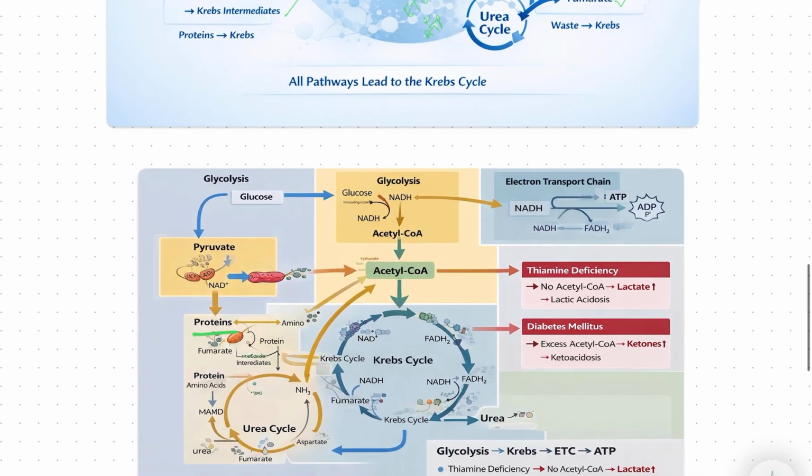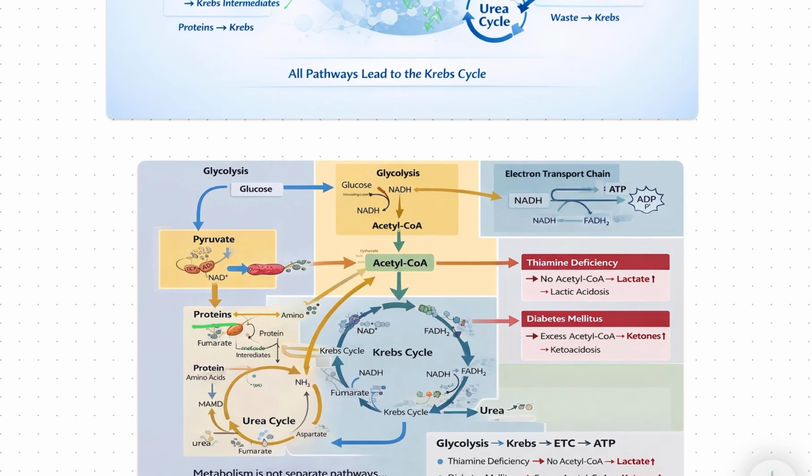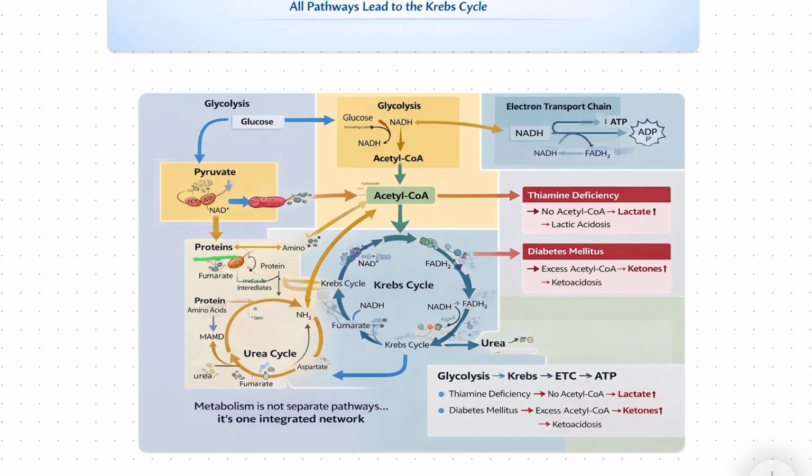So the energy and the waste pathways are interconnected. Let us see in this image: we can see glycolysis, the protein metabolism pathway, and all of these will enter the Krebs cycle. The proteins will enter, the glucose and carbohydrates will enter through glycolysis. For fat metabolism, the fats will enter through beta oxidation. Finally, they convert to acetyl-CoA and enter the electron transport chain. From there, the NADH will be used to convert ADP to ATP, and we use that energy.